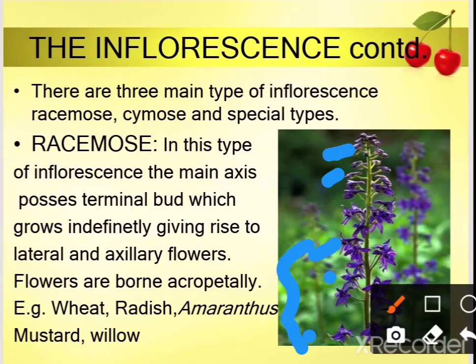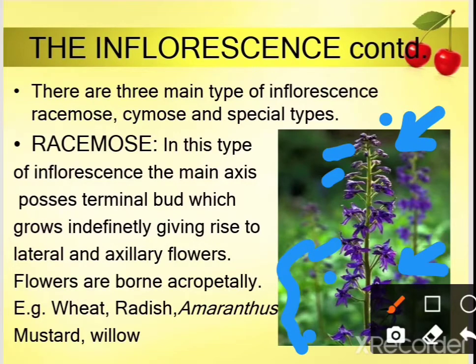Some flowers are present terminally, and some are large, or we can call them older flowers and younger flowers. So racemose inflorescence shows acropetal succession. Acropetal succession means younger flowers at the apex and older flowers at the base. So this is the apex of the inflorescence and this is the base of the inflorescence.